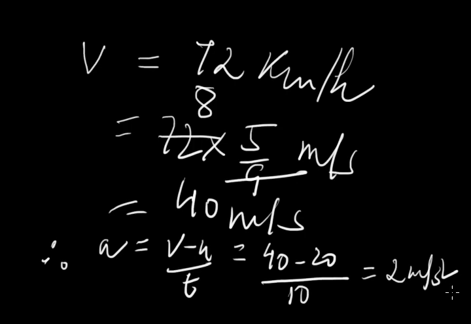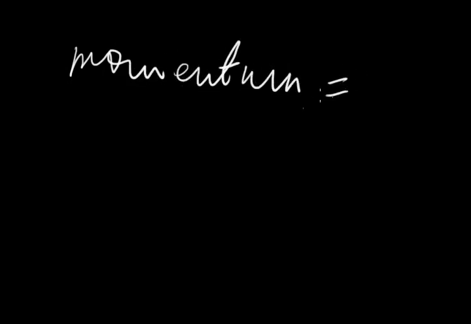So these are the definitions, and we have already gone through the definition of momentum in the last chapter. We have shown that momentum is mass into velocity.